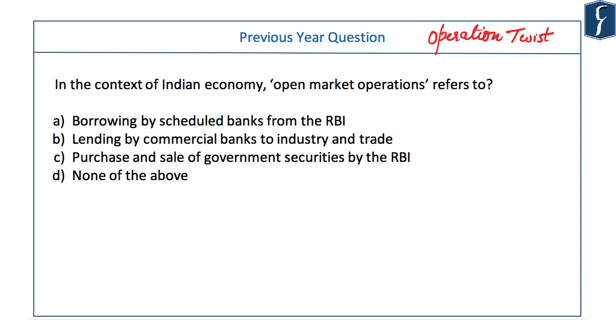For instance, in this question of 2013, UPSC asked in the context of the Indian economy, open market operations refers to: the purchase and sale of government securities by the RBI. It was a very simple, basic, rudimentary question, but UPSC sometimes asks this kind of question.